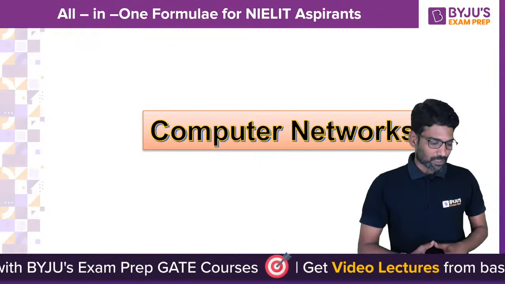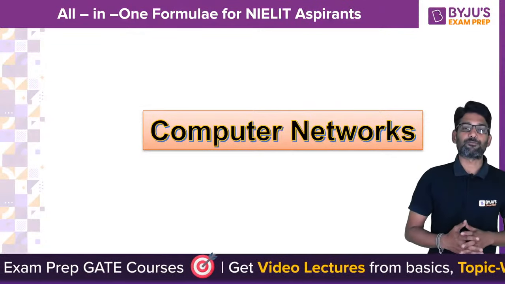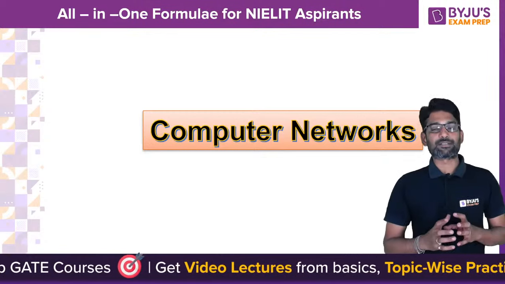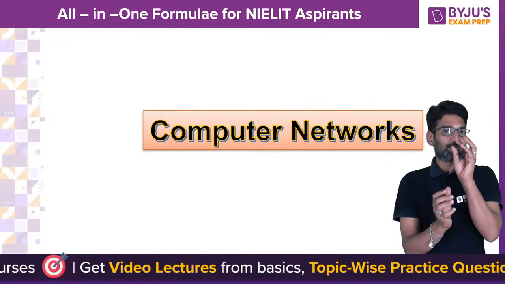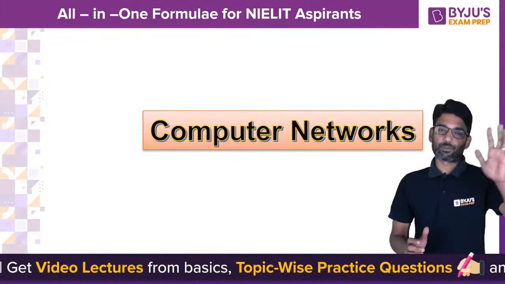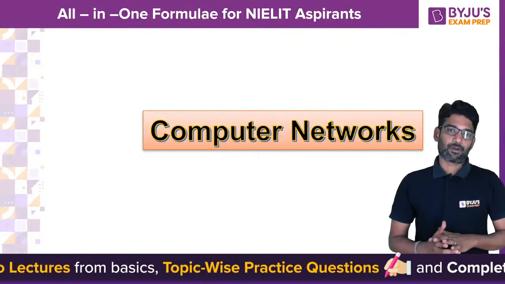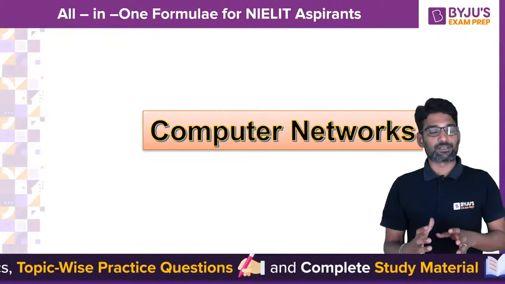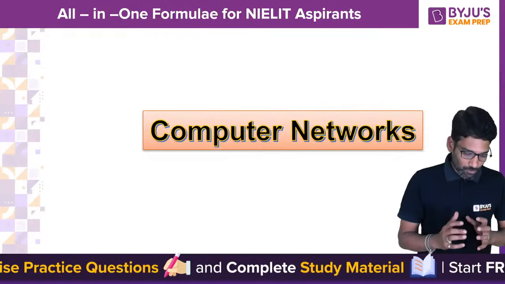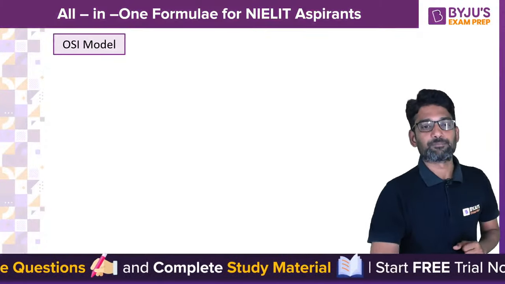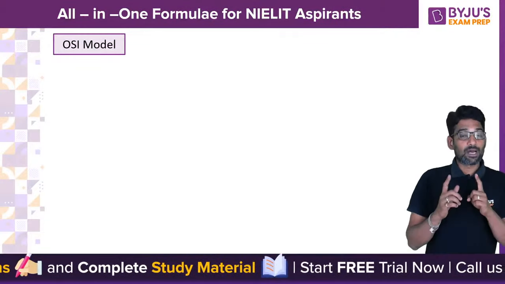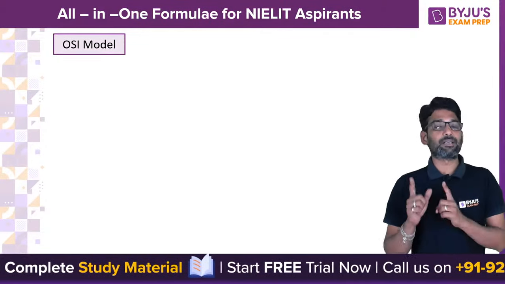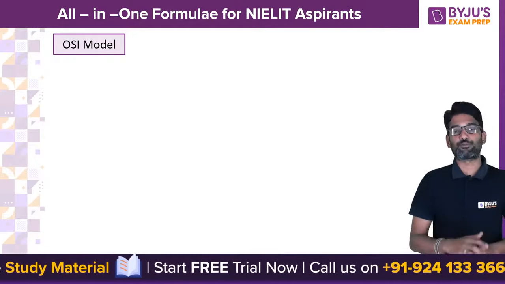As I said, in this session, formulae means the important points from which you can get direct questions, or a quick revision of very important concepts. So from computer networks, first of all, you have to definitely go through the layers of the OSI model.